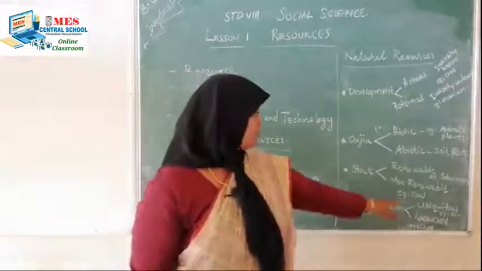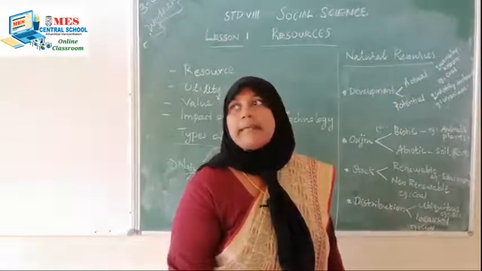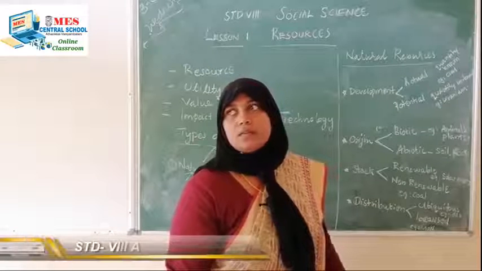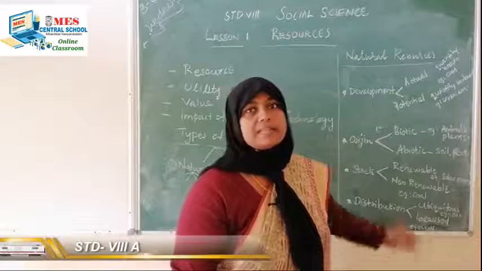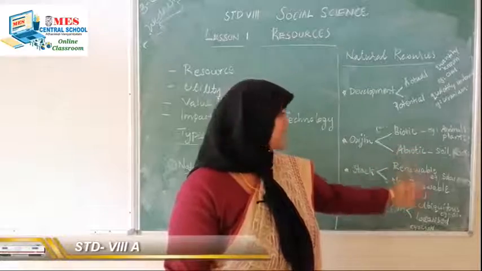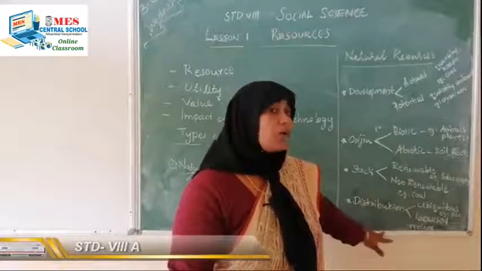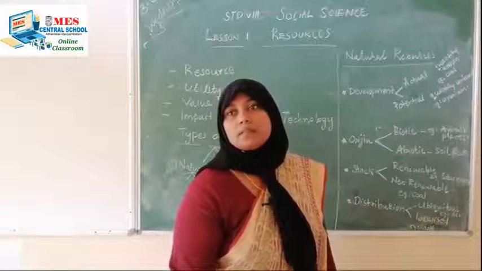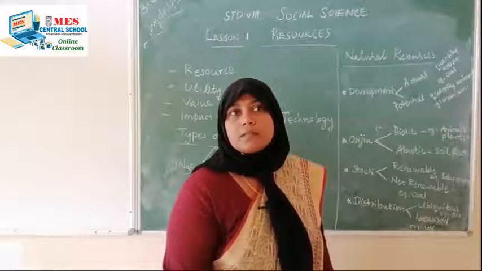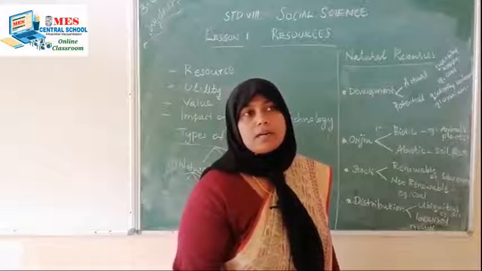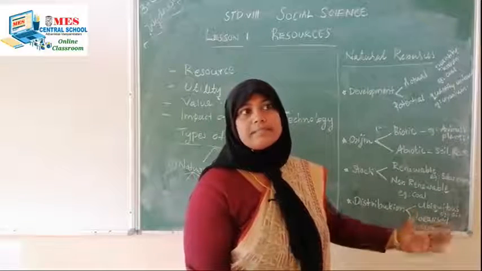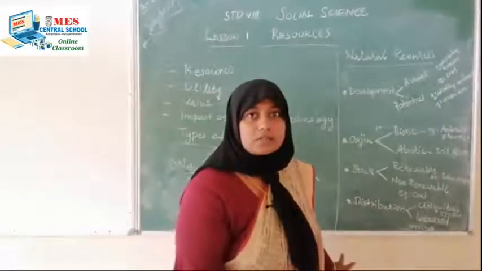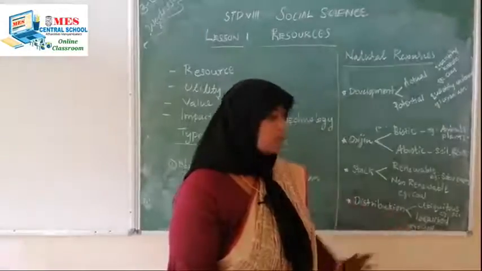For example, for ubiquitous, that is air. Air we can see everywhere. There are no special places for the air. Then localized, for example gold or iron ore. Deposits of iron ore we can't see everywhere. That is localized. Only in some places can we see iron ore. In the same way, gold also.